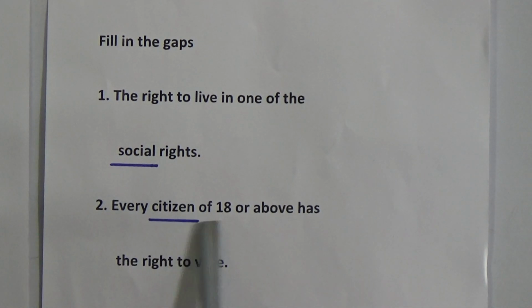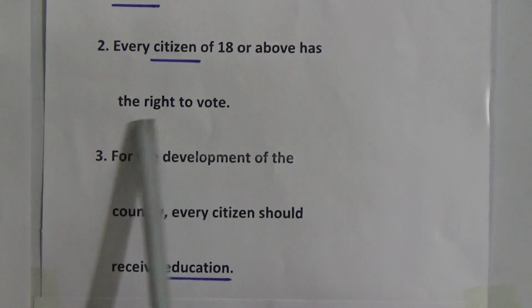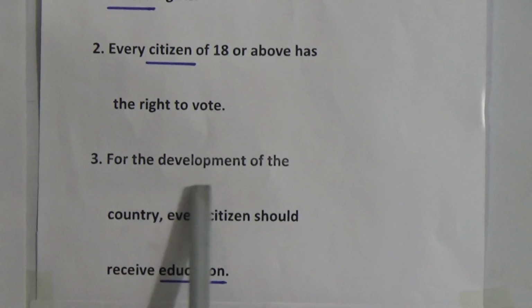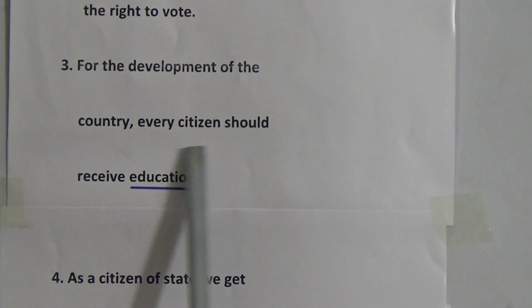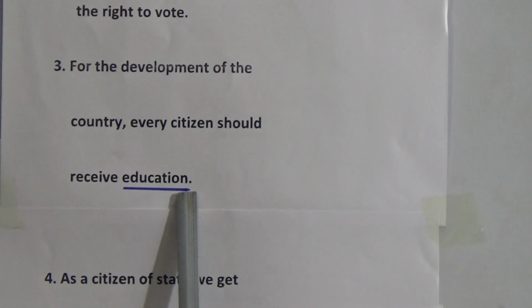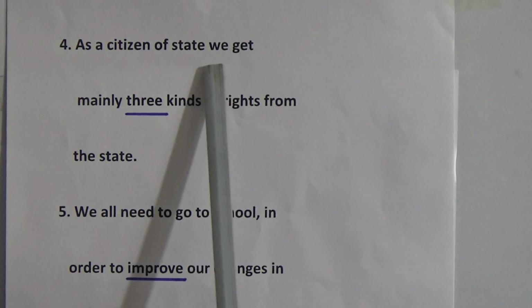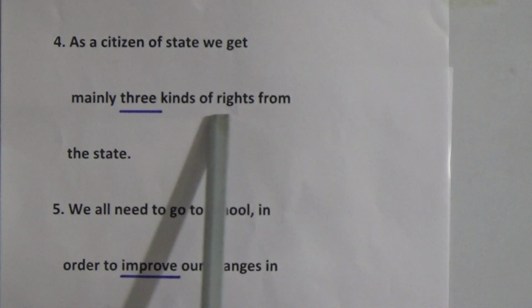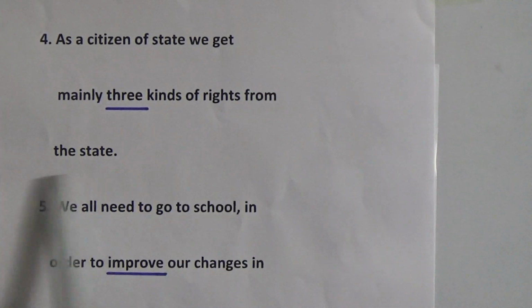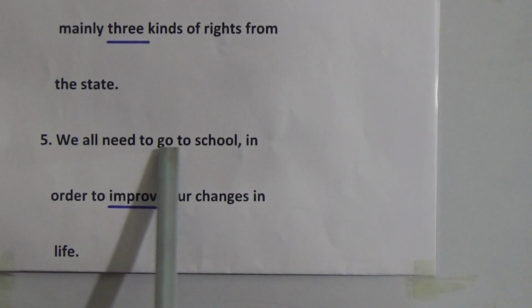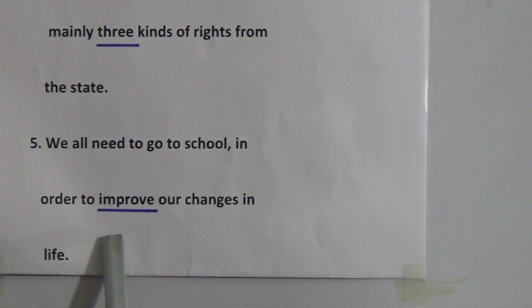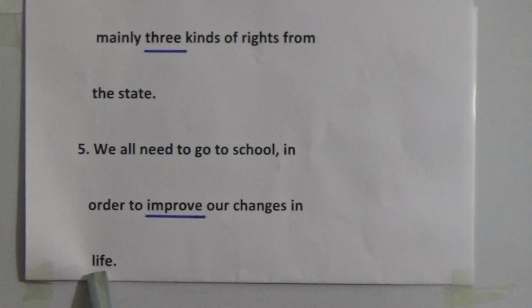Every citizen of 18 or above has the right to vote. For the development of the country, every citizen should receive education. As a citizen of a state, we get mainly 3 kinds of rights from the state. We all need to go to school in order to improve our chances in life.